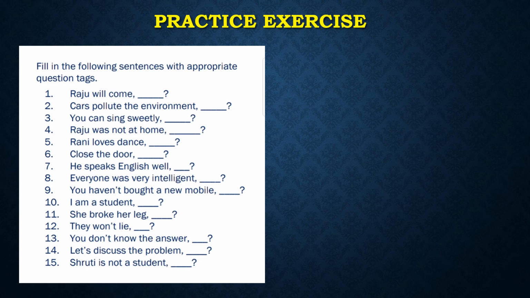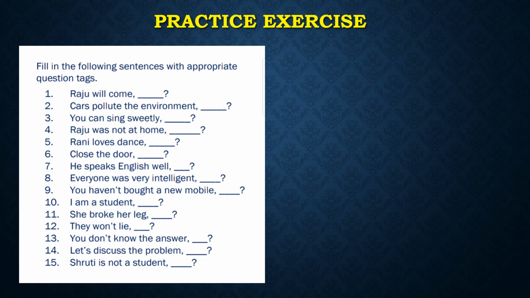Everyone was intelligent, very intelligent. Now you know that everyone takes a singular verb. But in a question tag we will talk about everyone altogether, right? So we have to use weren't they. This is an exception case. You haven't bought a new mobile. All right, so we have here a helping verb, haven't, negative. So we will use have you. Okay, so the question tag will be have you.